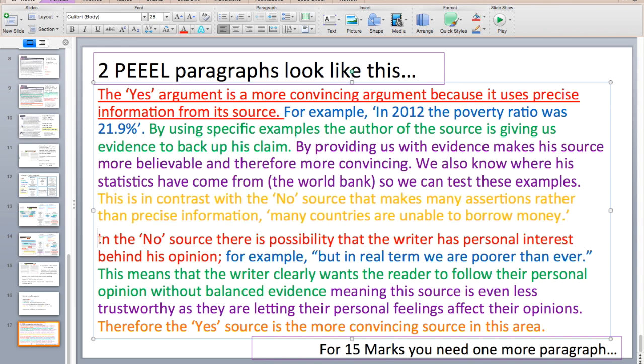In the no source, there is a possibility of the writer's personal interest behind his opinion. For example, "but in real terms, we are poorer than ever." This means that the writer clearly wants the reader to follow their personal opinion without balanced evidence, meaning this source is even less trustworthy as they are letting their personal feelings affect their opinions. Therefore, the yes source is the more convincing source in this area. You would then need one more PEEL paragraph like this to have a full 15 marks out of 15. That's it for question 3.